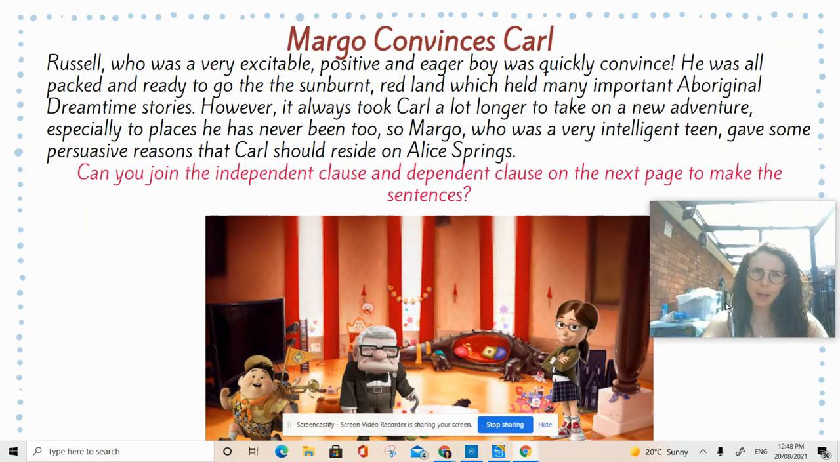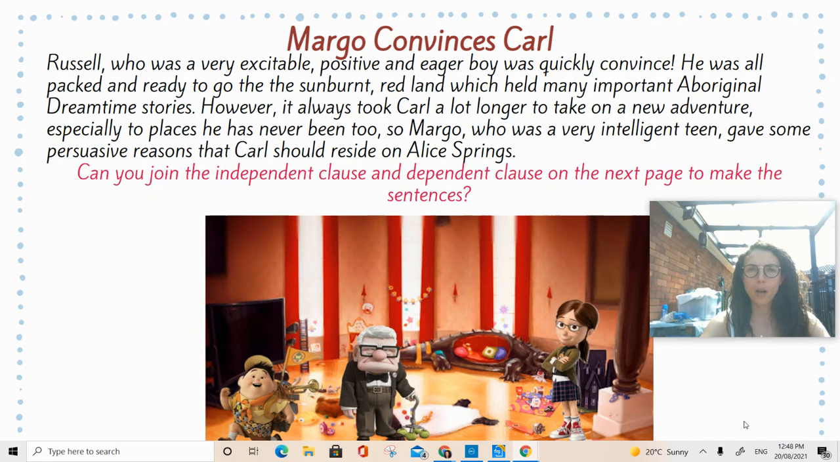Then I'm going to read this part here. Margot convinces Carl. Russell, who was very excited, a very excitable, positive, and eager boy, was quickly convinced. Sorry, I'll move this so you can see my amazing picture cropping skills. He was all packed and ready to go to the sunburnt red land, which held many important Aboriginal Dreamtime stories.